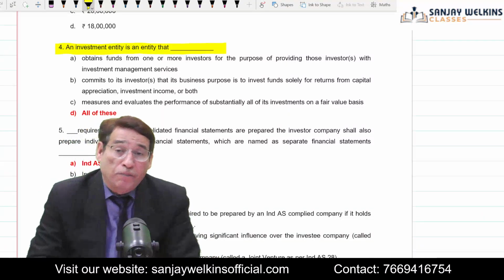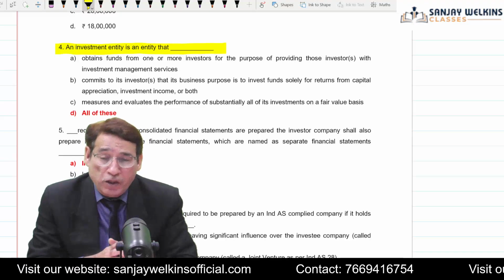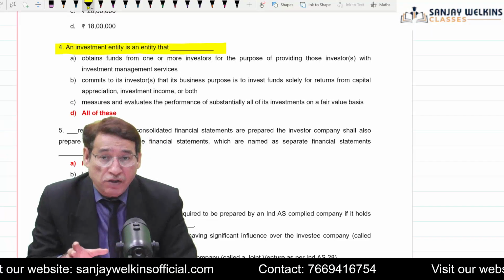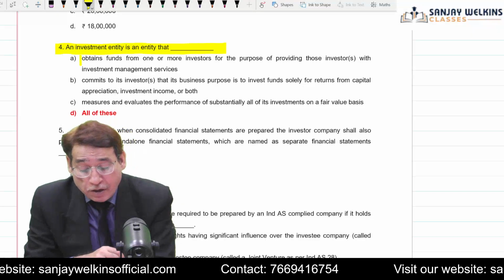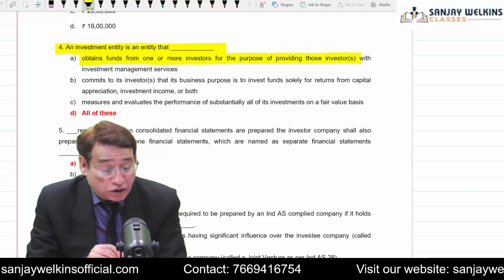Correct? An investment, what is an investment entity? Remember one thing, investment entity are considered as an exception to the preparation of the consolidated financial statement, correct? So, an investment entity is an entity that obtains funds from one or more investor for the purpose of providing those investor with management services. That is very true.